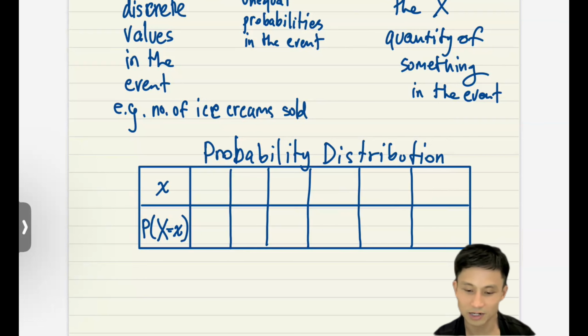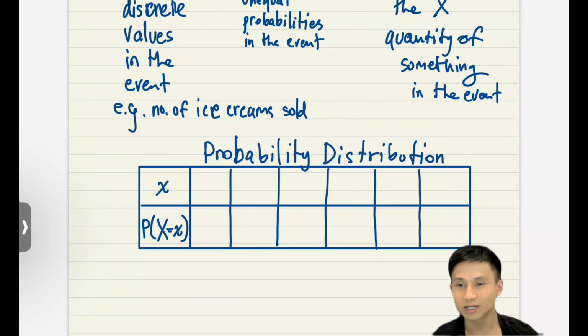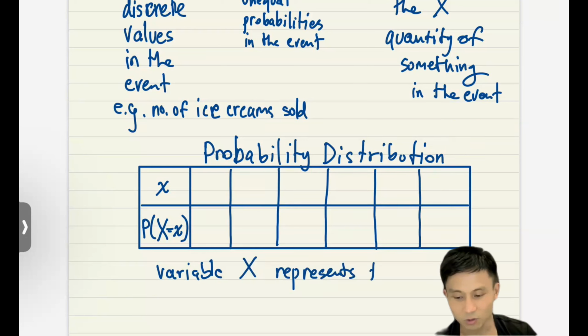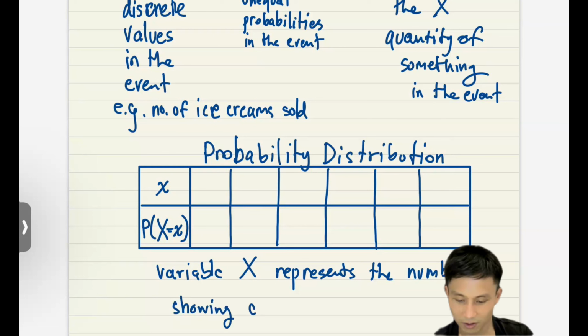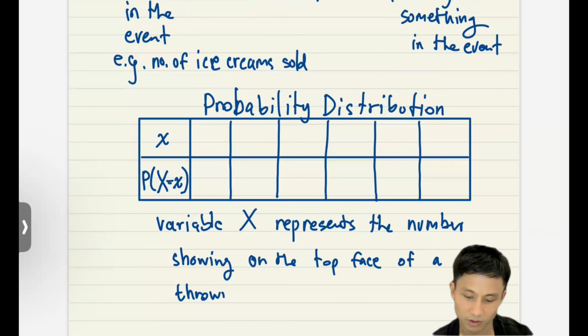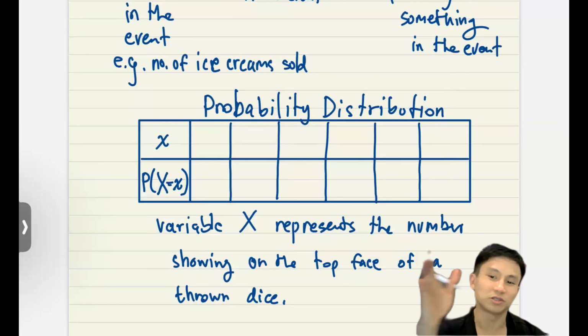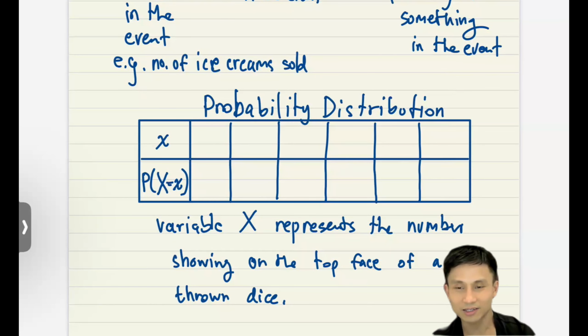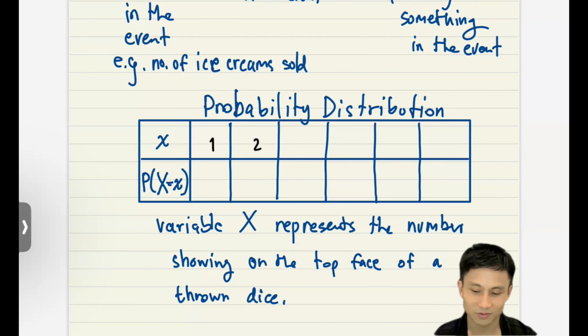Okay, let's construct the table together then. If you roll a dice and let's say variable x represents, the question will tell you what variable x means. So in our case, variable x represents the number showing on the top face of a thrown dice. So what are the options that X can take? If you throw a dice, what are the numbers? Yeah, so this is simple.